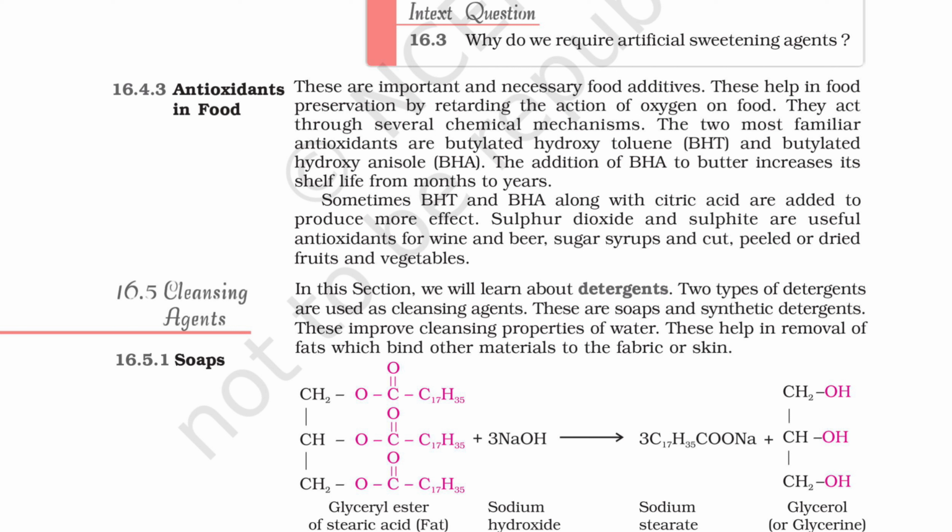Antioxidants in food. These are important and necessary food additives. These help in food preservation by retarding the action of oxygen on food. These are more reactive towards oxygen than the food material which they are protecting. The two most familiar antioxidants are butylated hydroxytoluene, BHT, and butylated hydroxyanisole, BHA. The addition of BHA to butter increases its shelf life from months to years. Sometimes BHT and BHA along with citric acid are added to produce more effect. Sulfur dioxide and sulfite are useful antioxidants for wine and beer, sugar syrups and cut, peeled or dried fruits and vegetables.